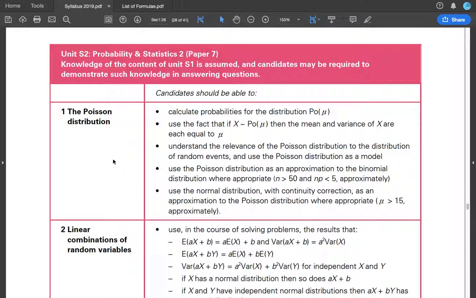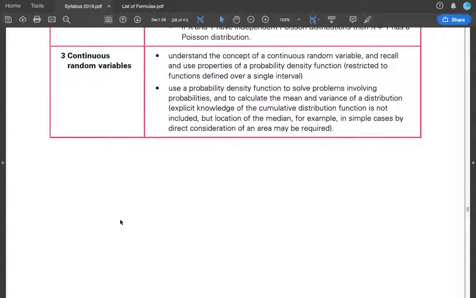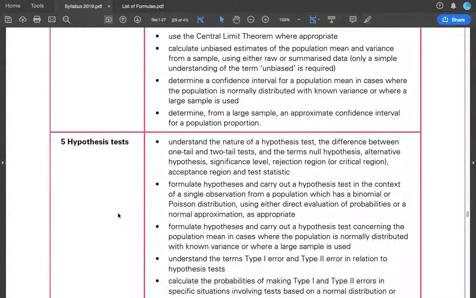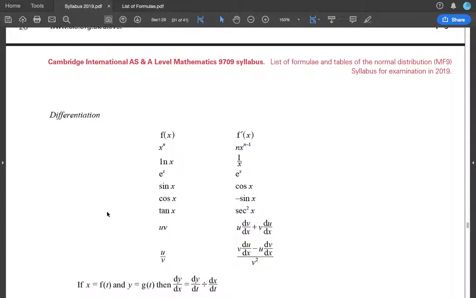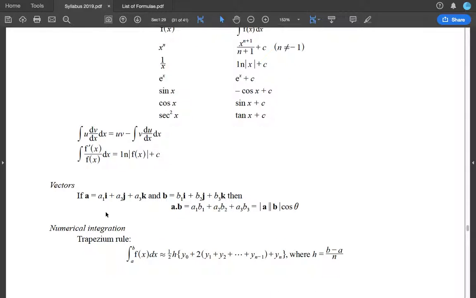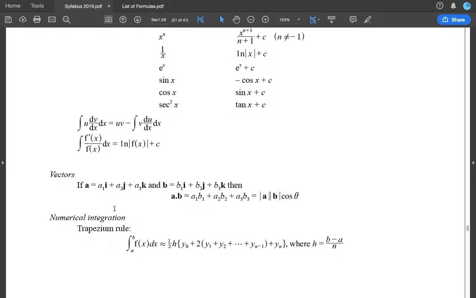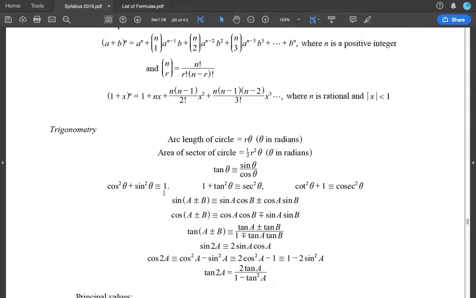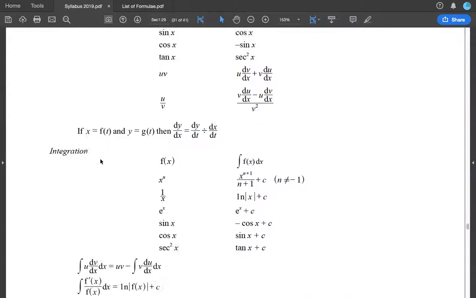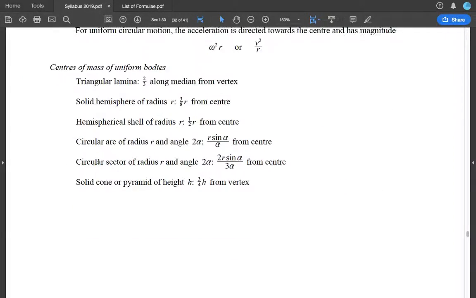So this is probability and statistics too. I know the first chapter was the Poisson distribution. This is a very nice but very scary chapter. This is the list of formulae. This is the formula list. So you must have one already. If you don't have one, then a copy of the formula list is also there in the syllabus. So you must print it out when doing your past papers, or you can just view it on your electronic devices. If you don't have it, I'm going to share this file with you using Google Drive.